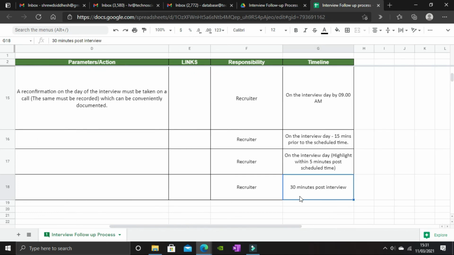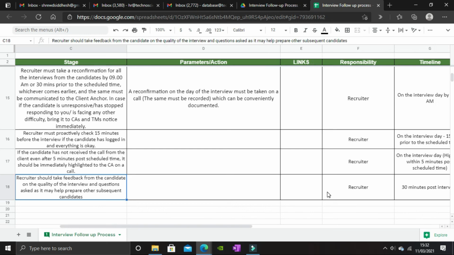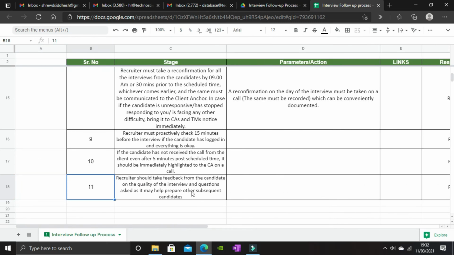Again, the responsibility is that of a recruiter, 30 minutes after the interview. What does this point entail? It means that you must ask the candidate about the quality of the interview and what kind of questions were asked. Now this will help you prepare your other candidates who are in the pipeline for the same interview or for the same client.